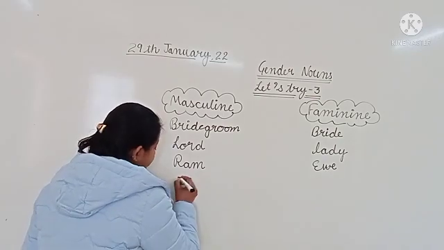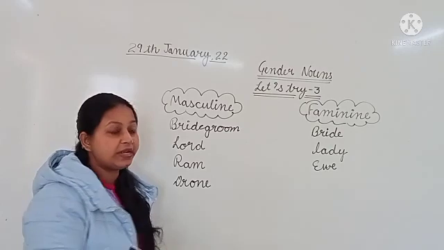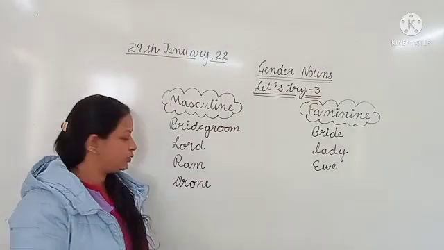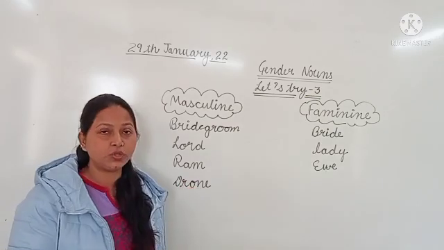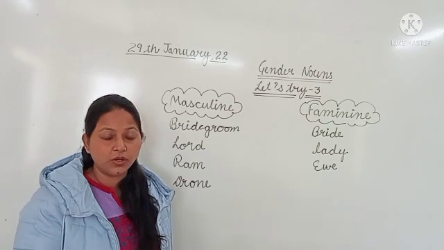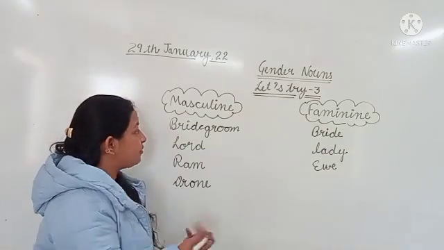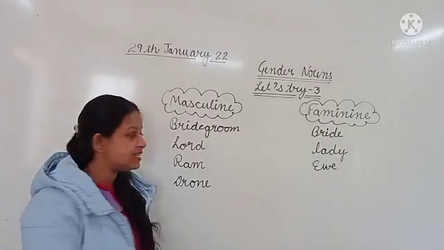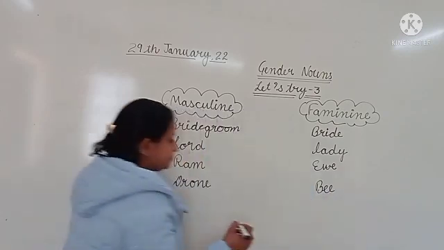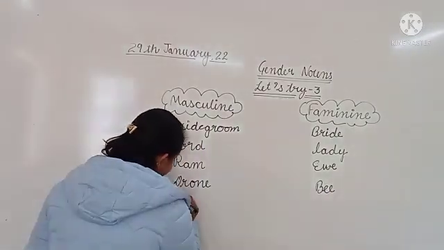Next word is drone. What is the meaning of drone? Can you tell me? Do you know about it? A drone is a male honeybee, and the female of drone is bee. Now the next word is pig.